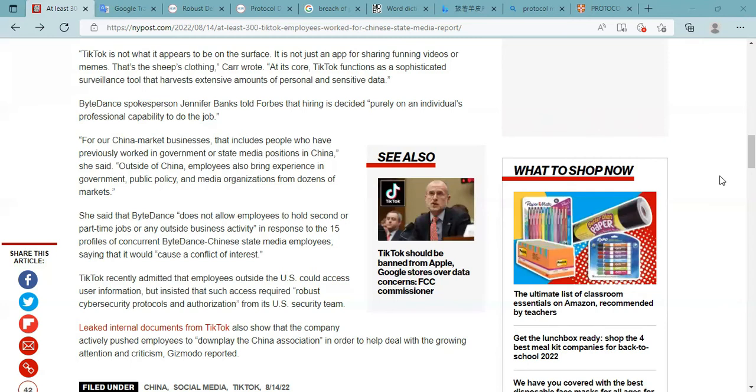TikTok recently admitted that employees outside the US could access user information, but insisted that such access required robust cybersecurity protocols and authorization from its US security team. Leaked internal documents from TikTok also show that the company actively pushed employees to downplay the China Association in order to help deal with the growing attention and criticism, Gizmodo reported.